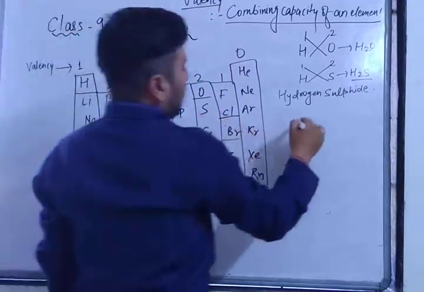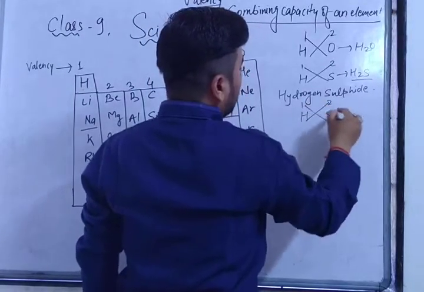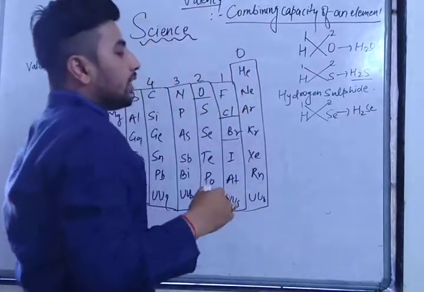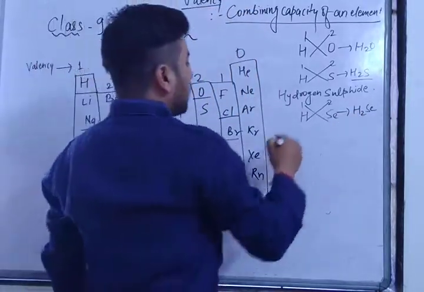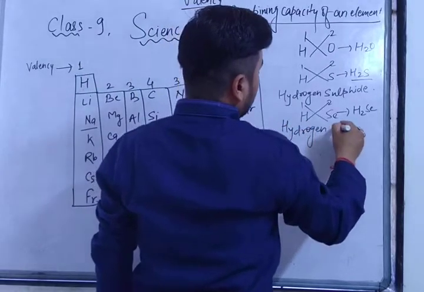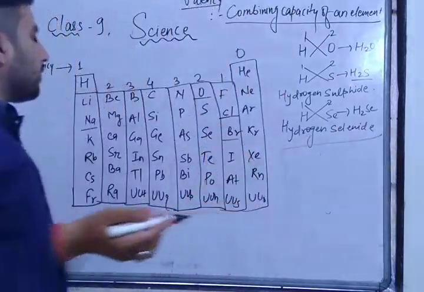Now let's come to the third. Hydrogen and selenium. Hydrogen valency 1, selenium valency 2. H2Se, hydrogen selenide. Similarly, you can make any compound, whatever compound you like.